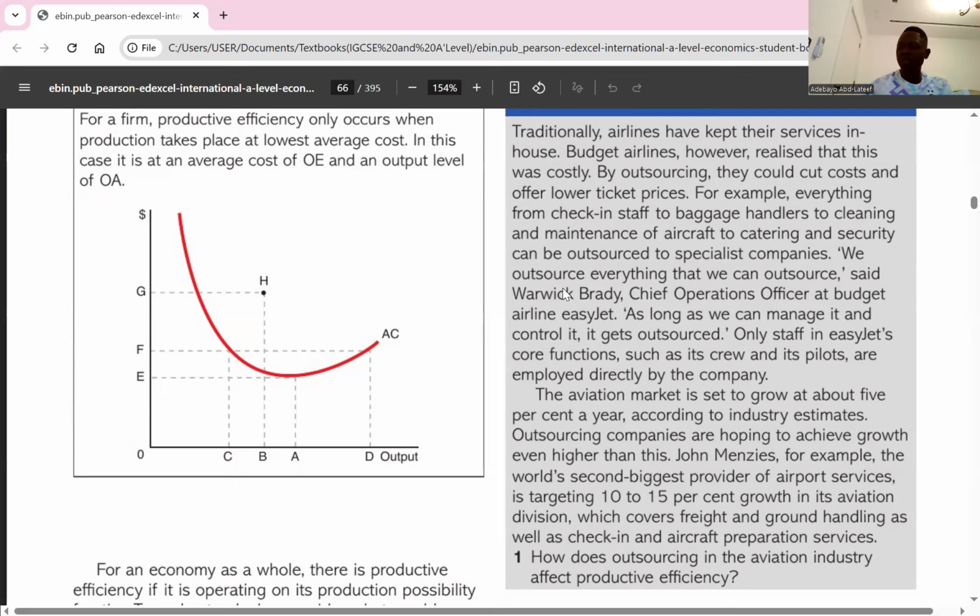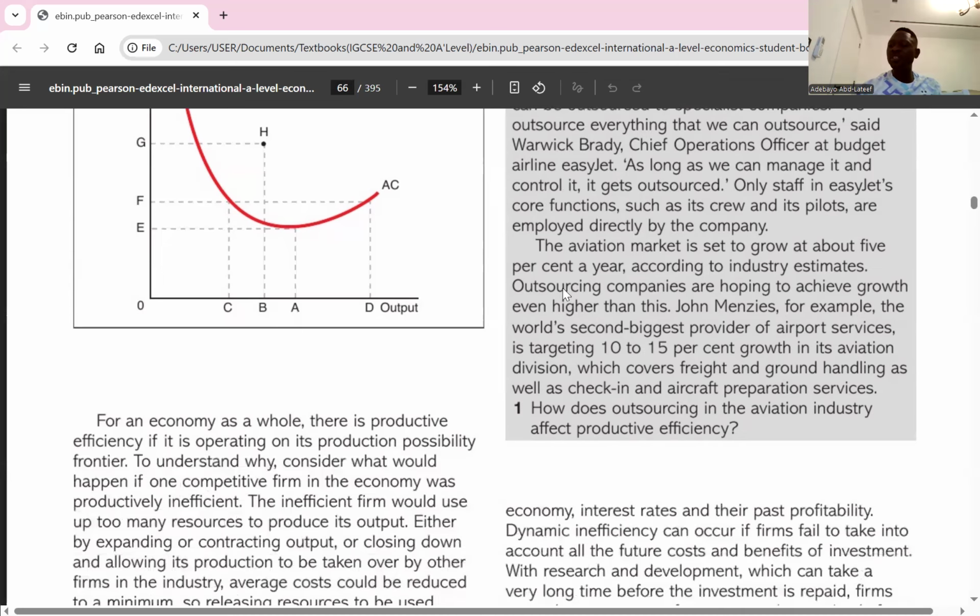Yes. But this is for a firm. For an economy, we have to use the production possibility frontier, PPF. So there's productive efficiency for a firm if it's able to operate at the lowest possible average cost of production.